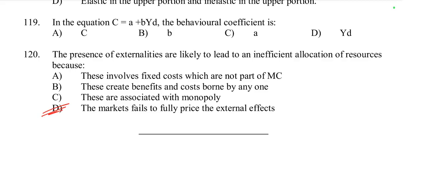Markets do not allocate resources efficiently. For example, negative externality like pollution results in costs that are not borne by the producer or consumer, leading to overproduction and inefficiency. Conversely, positive externality may result in underproduction. So in question 120, the market fails to fully price the external effect is the right option. So D is right.